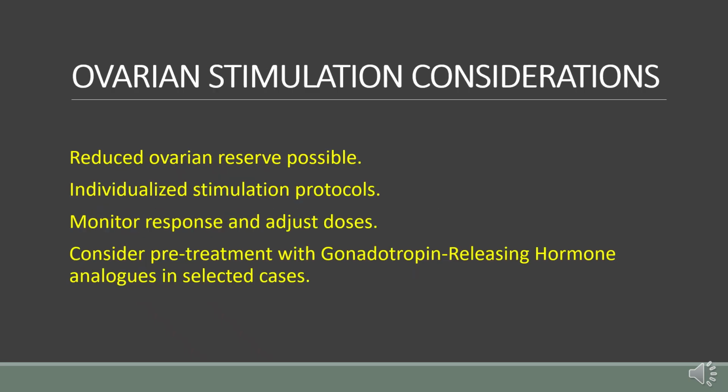Women with endometriomas may have a reduced ovarian reserve, so careful planning is needed for ovarian stimulation. Individualized protocols are essential to optimize the number of eggs retrieved. Close monitoring during stimulation allows adjustment of medication doses to prevent poor response. In selected cases, pretreatment with gonadotropin-releasing hormone analogs can help reduce local inflammation and improve egg retrieval. The key is balancing effective stimulation while preserving ovarian reserve.